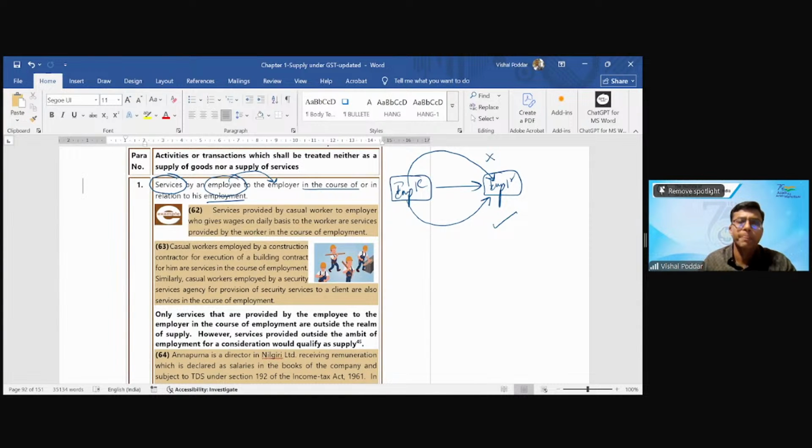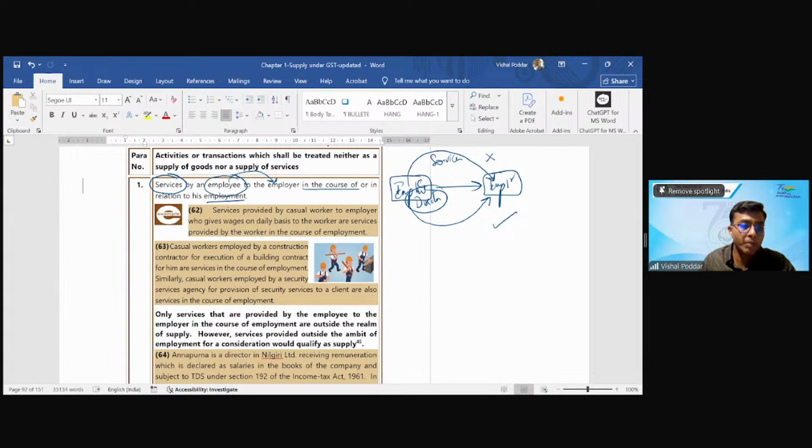Now, what we mean by this, I'll give you an example. So let us say I am a director in your company. I am a full-time director, so I am an employee in the company. Now, as a director, I am rendering some services to the company, for which the company is making payment to me of my director remuneration, or you can also call it salary to director. This is the payment which I am receiving as a director, and hence this is the payment which is in the course of employment because I'm a full-time director.